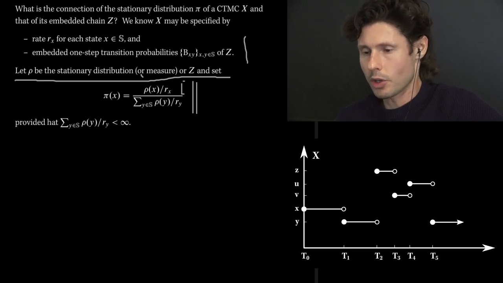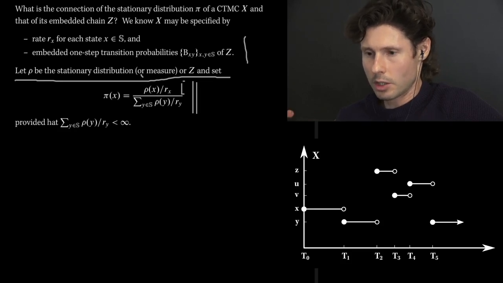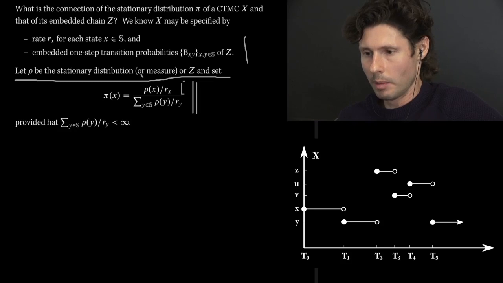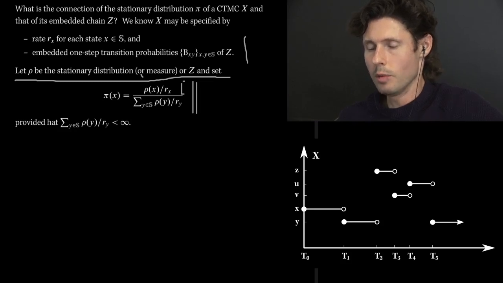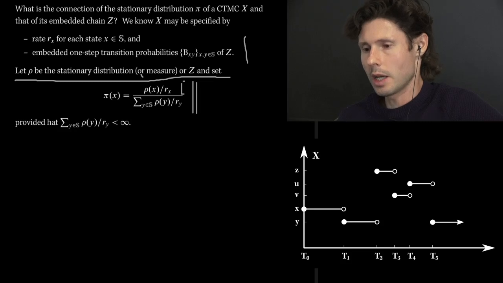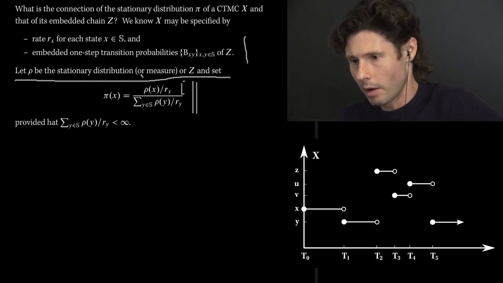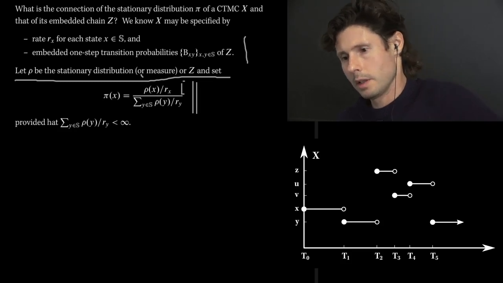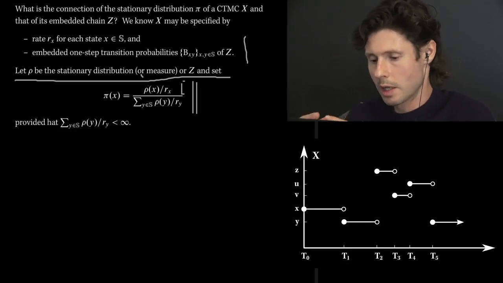That's the rho_x term. So that makes a lot of sense. The embedded chain should have some say about where the continuous time chain will be. So the more likely the embedded chain is to be in state x, the more likely it is for the continuous time chain to be in state x. And then you see a division by R_x here, which is also reasonable. And the reason for this is, let's think about what R_x represents.